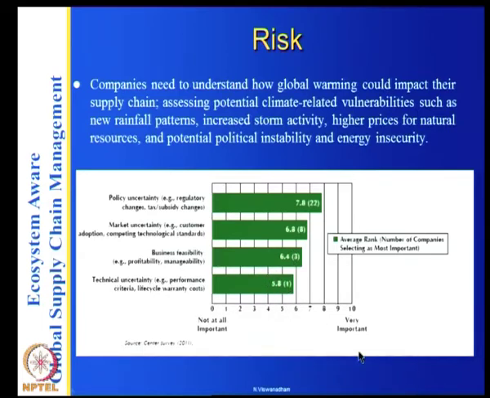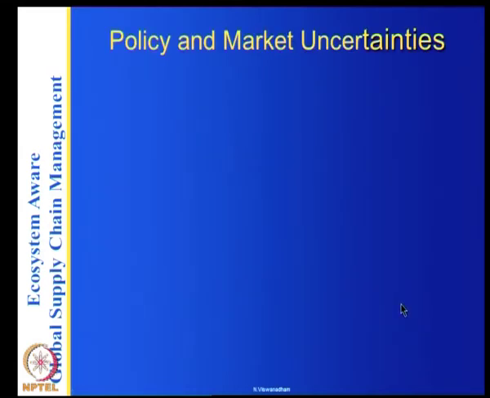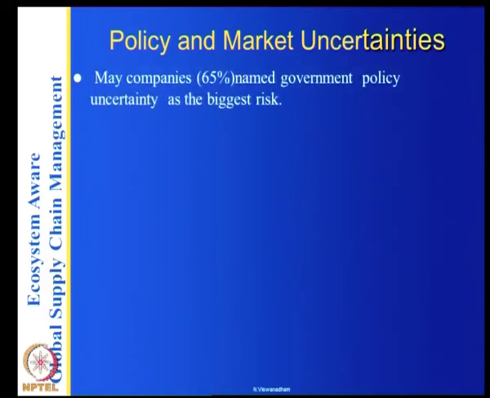So that's basically the risks that the supply chain faces. If you look at the policy and market uncertainties in more detail, many companies, 65%, named government policy uncertainty as the biggest risk.